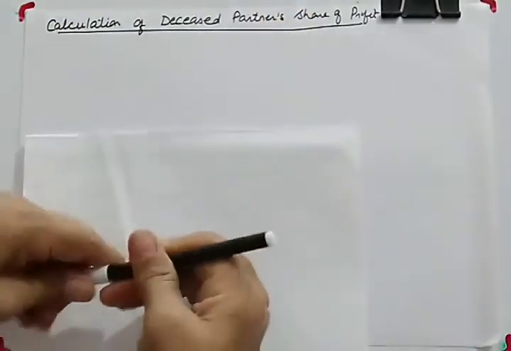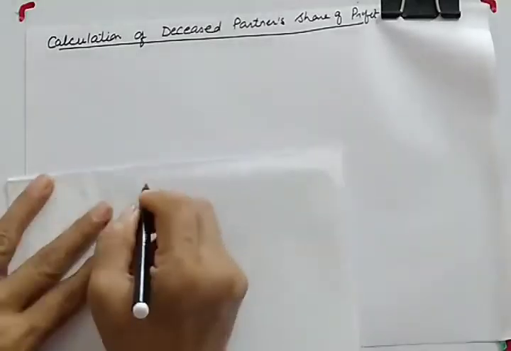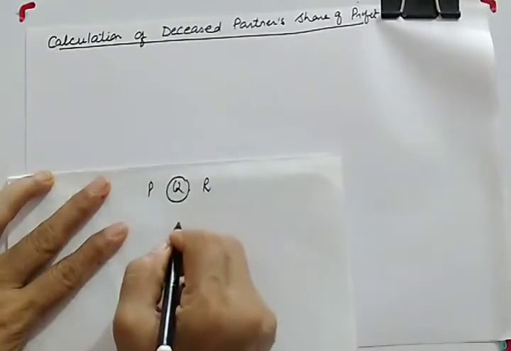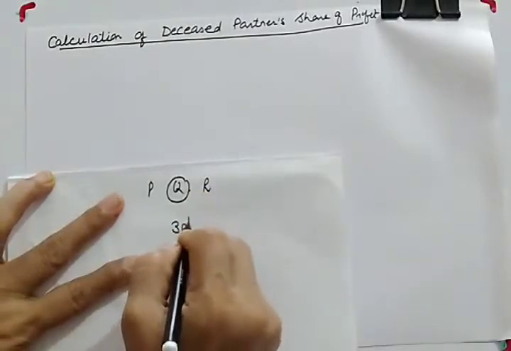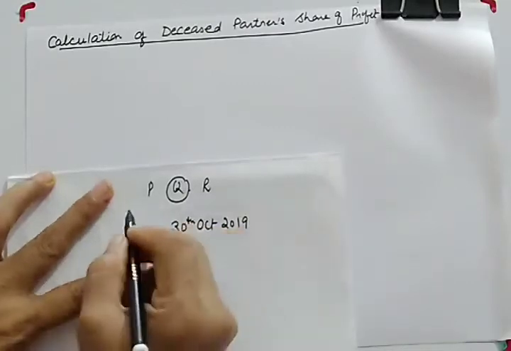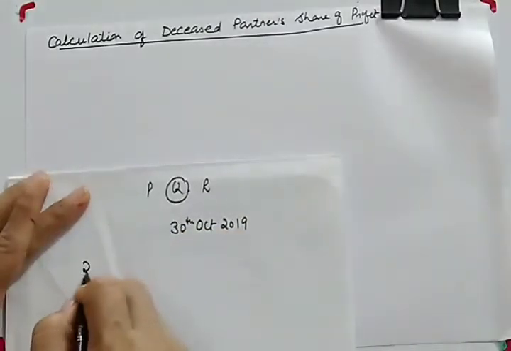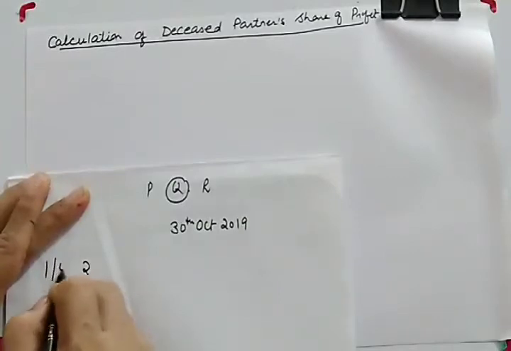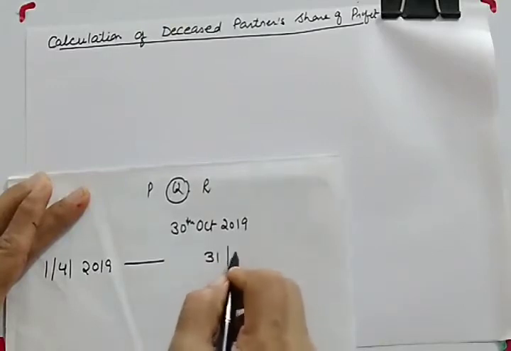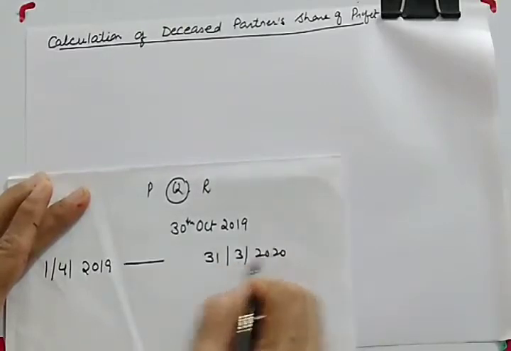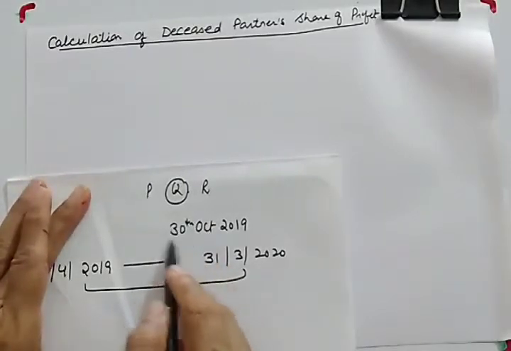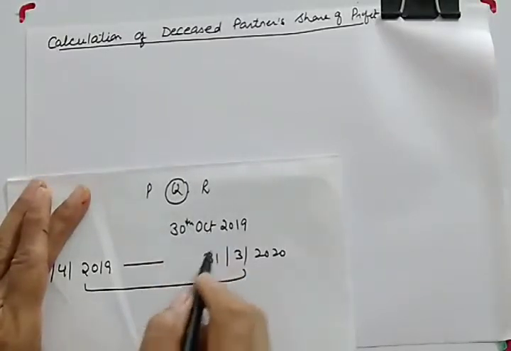For example, suppose there are three partners P, Q, R, and suppose Q died on, let us say, 30th October 2019, and their financial year is 1st April 2019 till 31st March 2020.